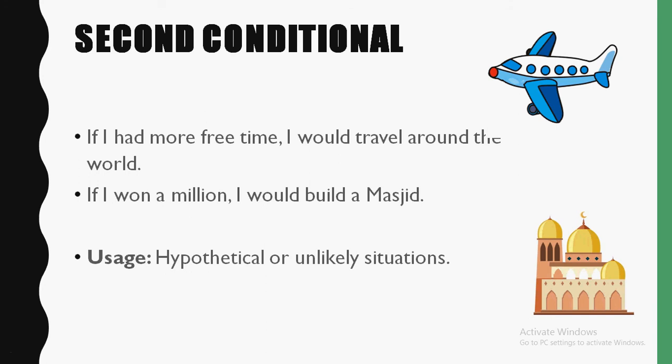So when do you use the second conditional? Use the second conditional in hypothetical or unlikely situations, something which is unlikely to happen. So it's unlikely for me to win one million pounds.